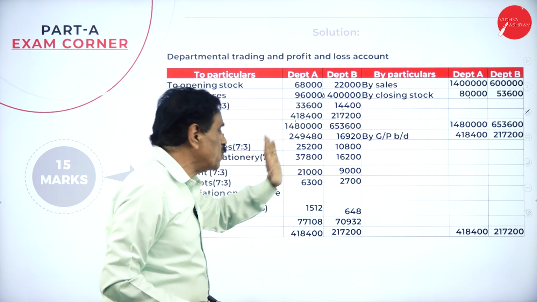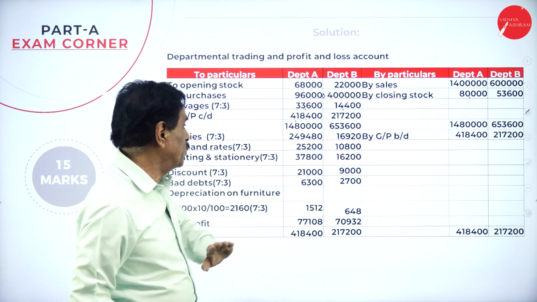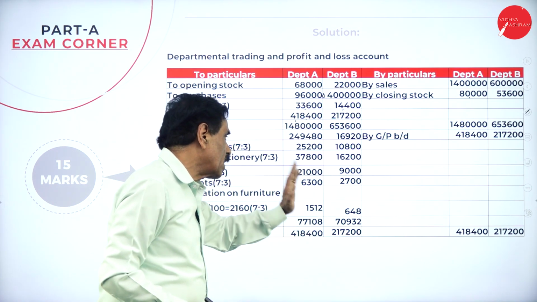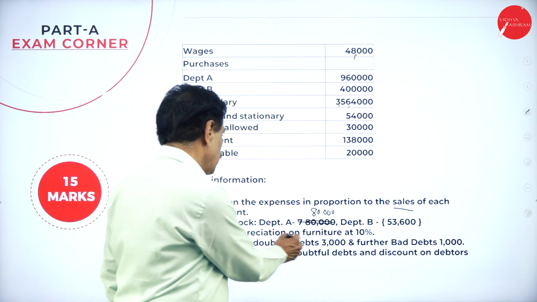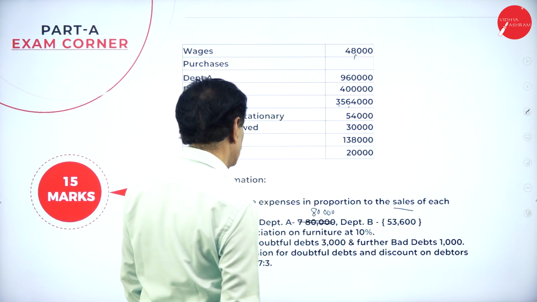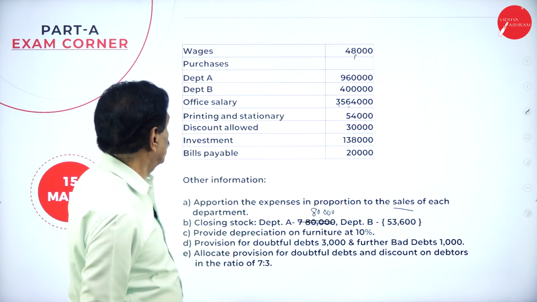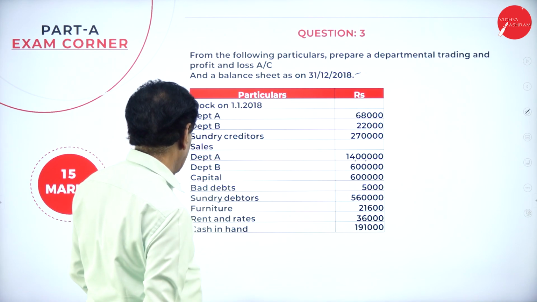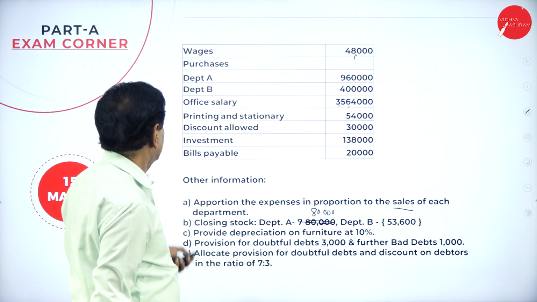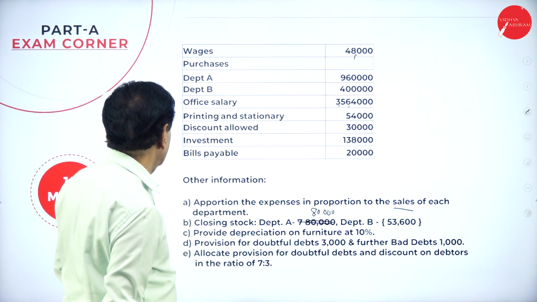Same thing, salary also divided in the ratio of 7:3. Then discount allowed also in the ratio of 7:3. Bad debt, here further bad debt 3,000 plus 1,000, then say 4,000. Already you have got a bad debt, see that? Cash in hand, cash at bank, debtors, furniture. Purchases, discount, wages is there.